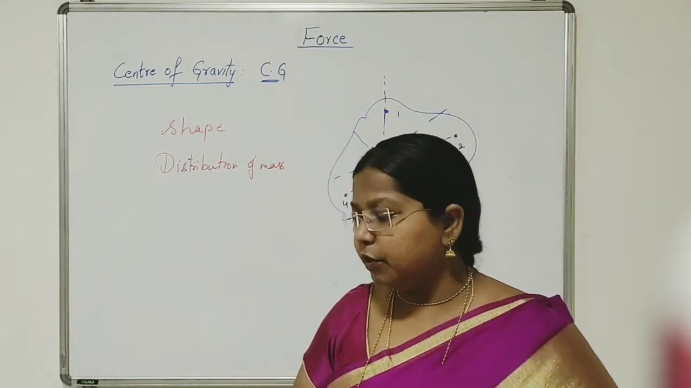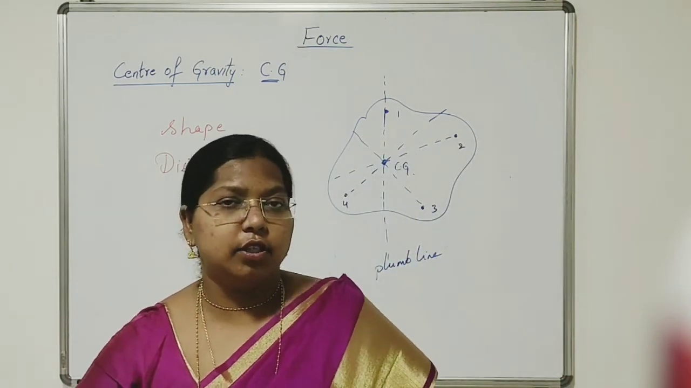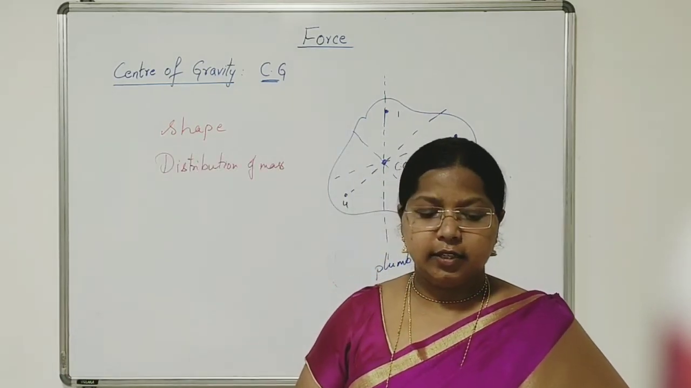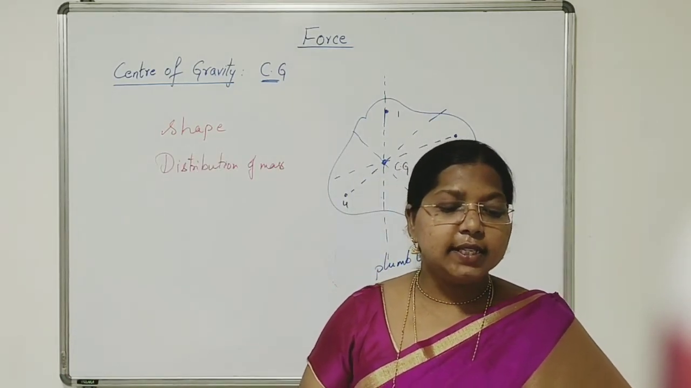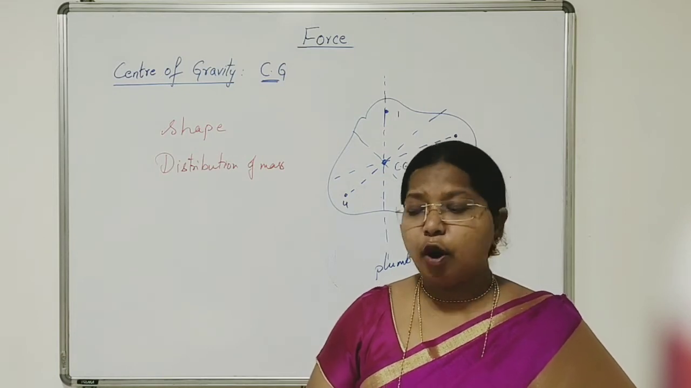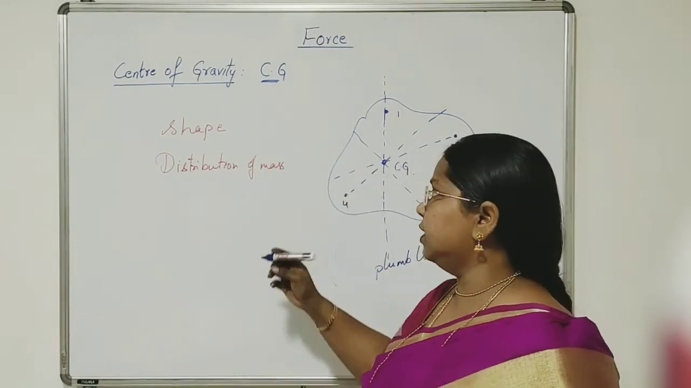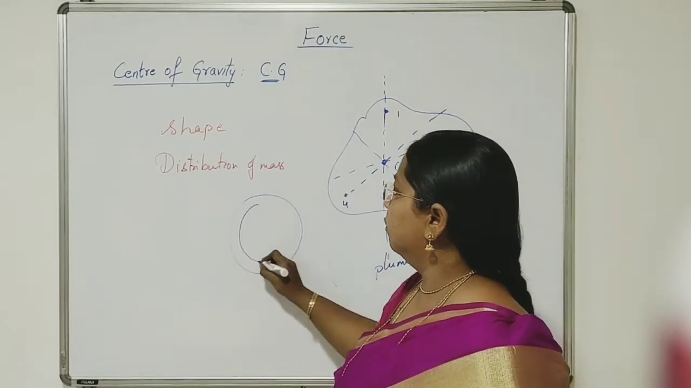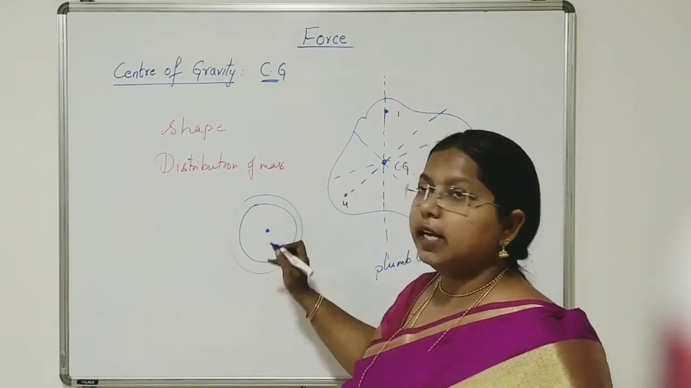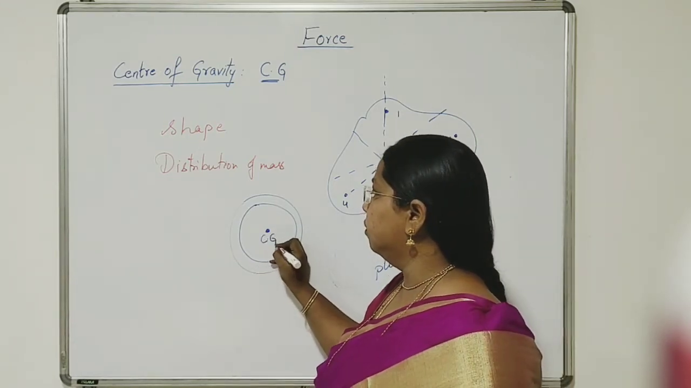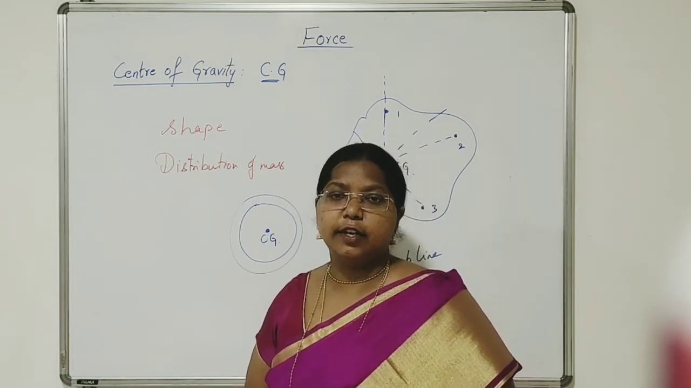Now let us see some of the previous questions asked in the ICSE board exam. In 2013 they asked: where is the center of gravity of a uniform ring situated? We have already seen for a ring, it is situated outside the body, at the geometric center of the ring.